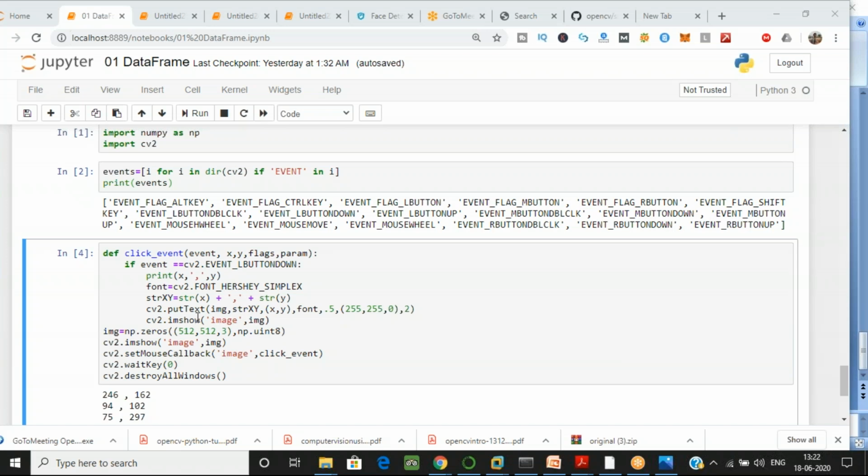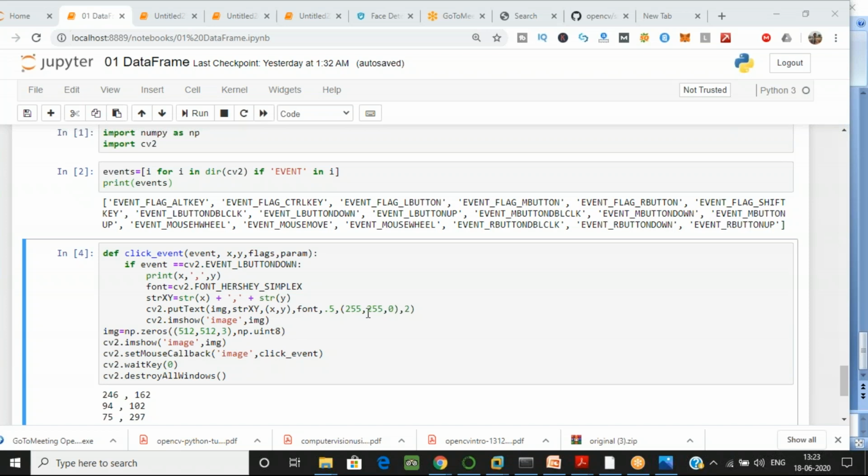So we have taken this one, then putText, we have taken the image and the string xy. These are the parameters you have to give. First you apply the image in which you want to write, and the second parameter is the string xy, that is the coordinates. So x and y you are getting from here, and the font which I have used is FONT_HERSHEY_SIMPLEX. I have supplied the font also, and this 0.5 value.